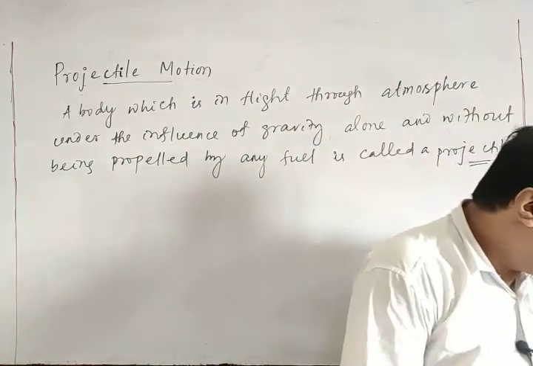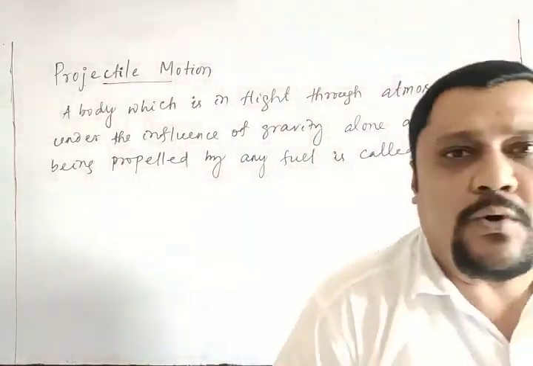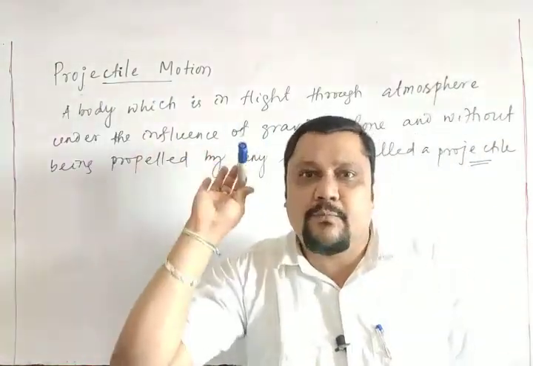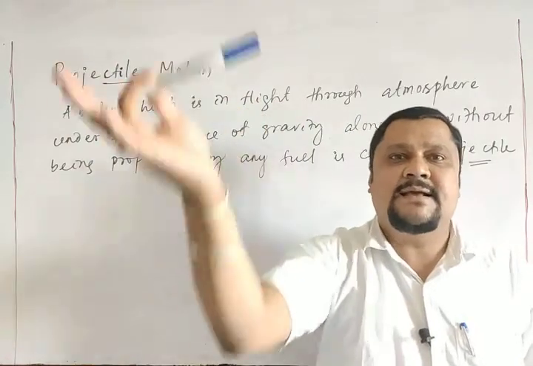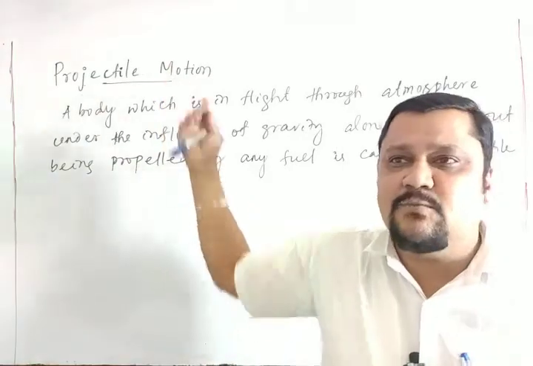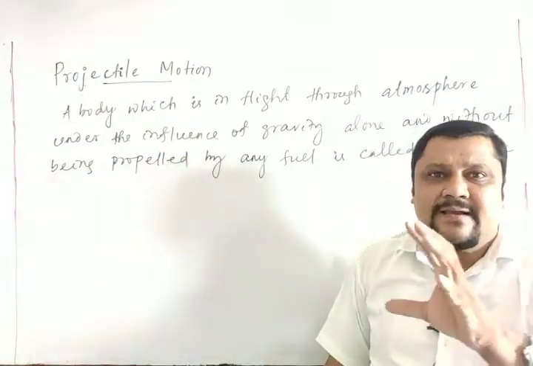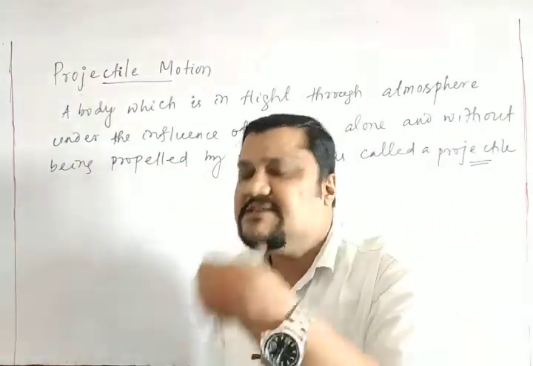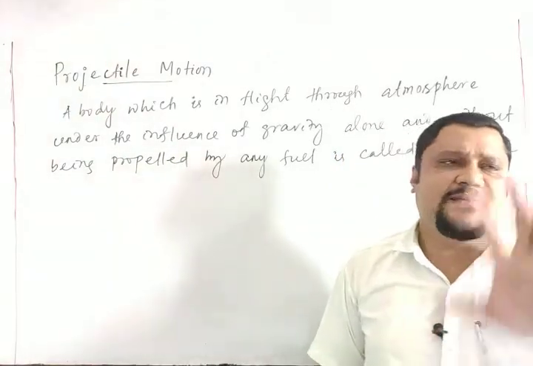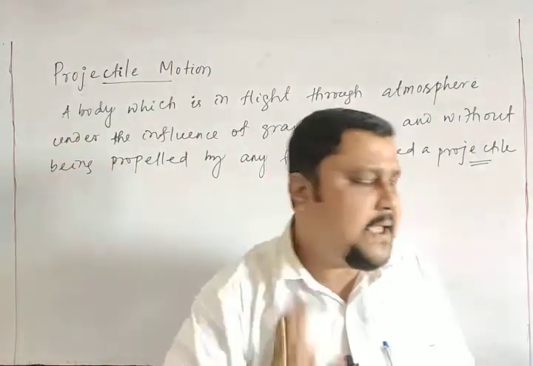Another example: an arrow released from a bow. The motion of the arrow is projectile motion, and that arrow is called a projectile. Here the body which is projected is a point object, since its dimension is very negligible compared to the path traveled.